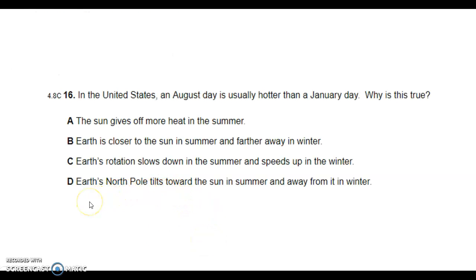Question 16. In the United States, an August day is usually hotter than a January day. Why is this true? A, the sun gives off more heat in the summer. B, Earth is closer to the sun in summer and farther away in winter. C, Earth's rotation slows down in the summer and speeds up in the winter. Or D, Earth's north pole tilts toward the sun in summer and away in the winter.